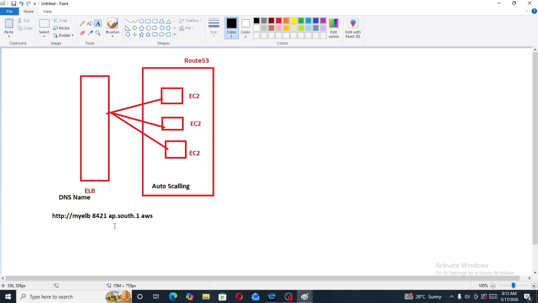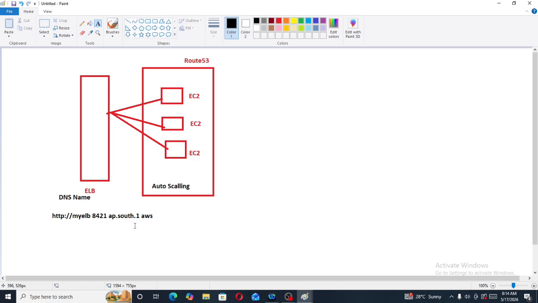This is our nasty URL. Now tell me, if I give this URL to any customer, will he accept it? Obviously no, because he will need one simple URL to access. He will not remember this long URL, so he will expect a simple URL from me. But this DNS name will always provide us a nasty URL only. So how do we convert this nasty URL to a simple URL in AWS?